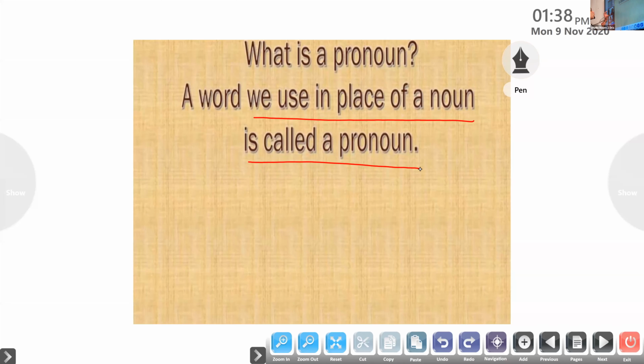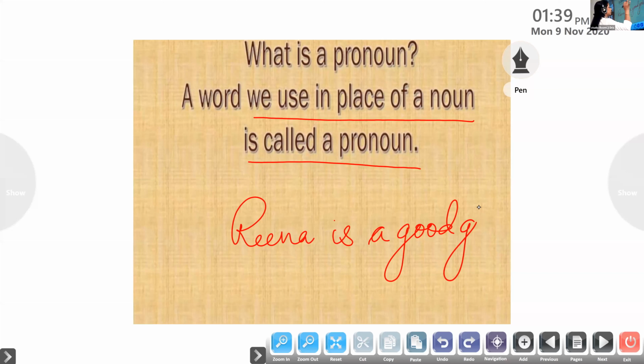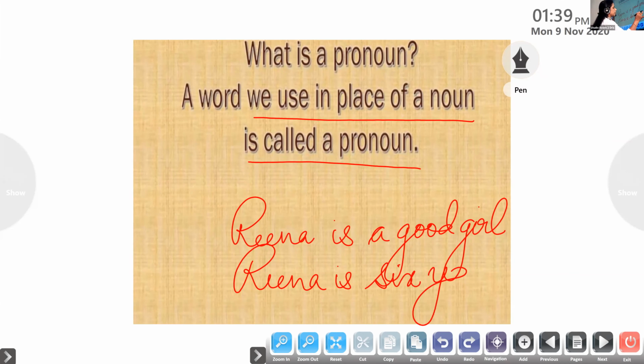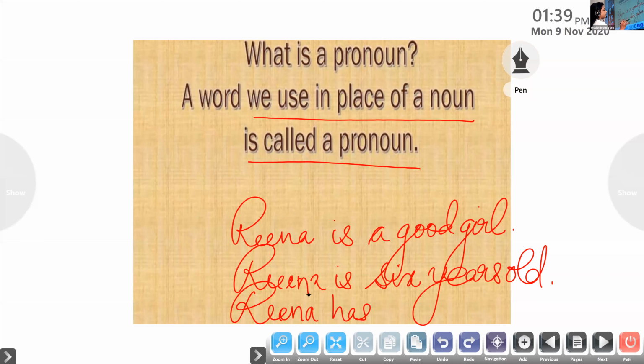Clear? So in order to avoid repetition: Reena is a good girl. Reena is 6 years old. Reena has beautiful hair.